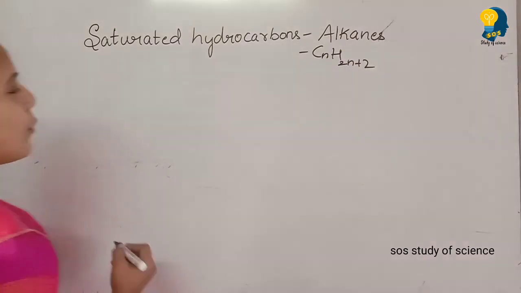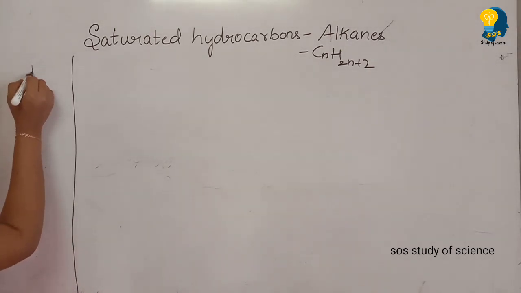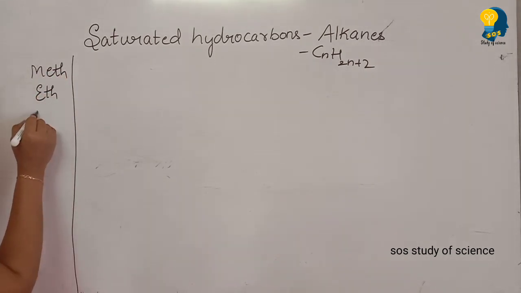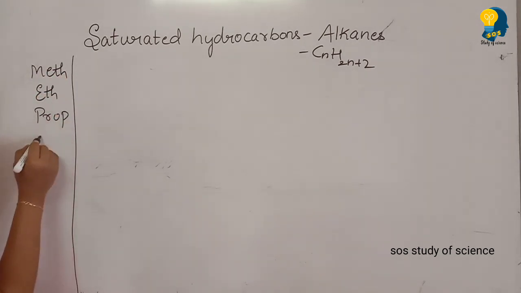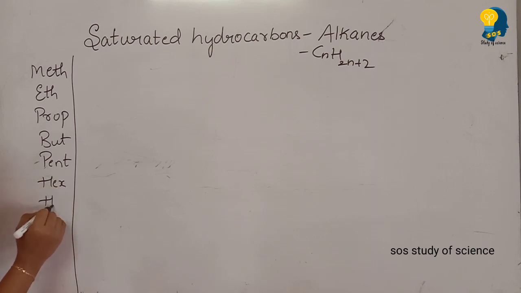Before starting, you must know the word roots. Word roots always start from meth, eth, prop, but, pent, hex, hept, oct, and so on. So these are the word roots.